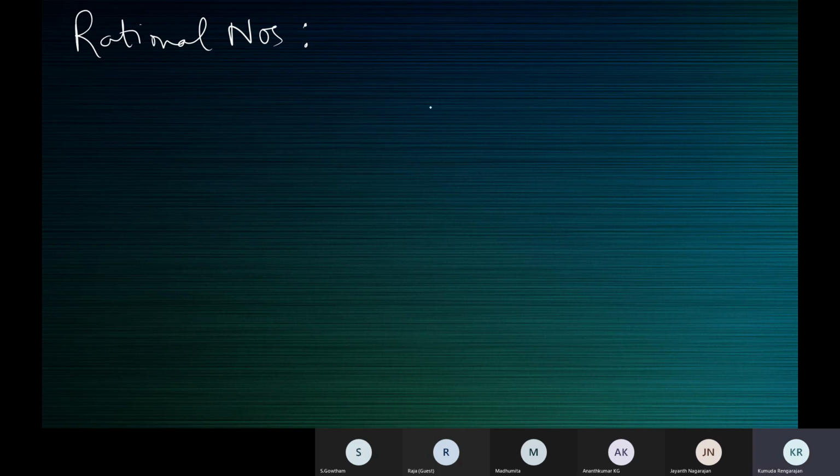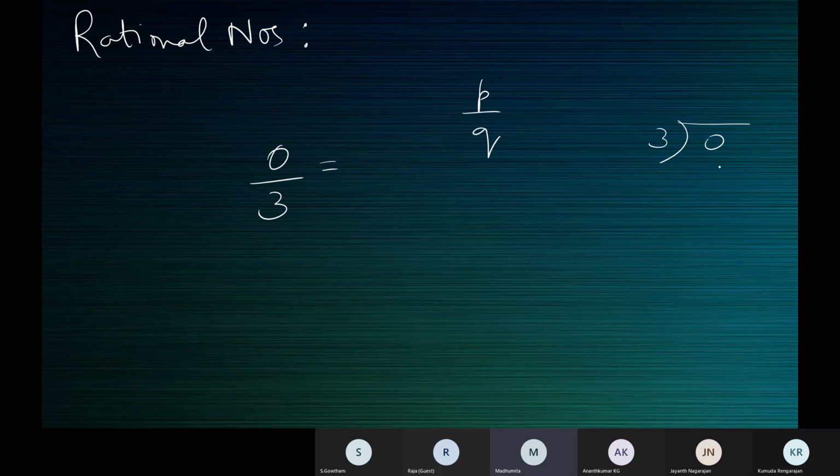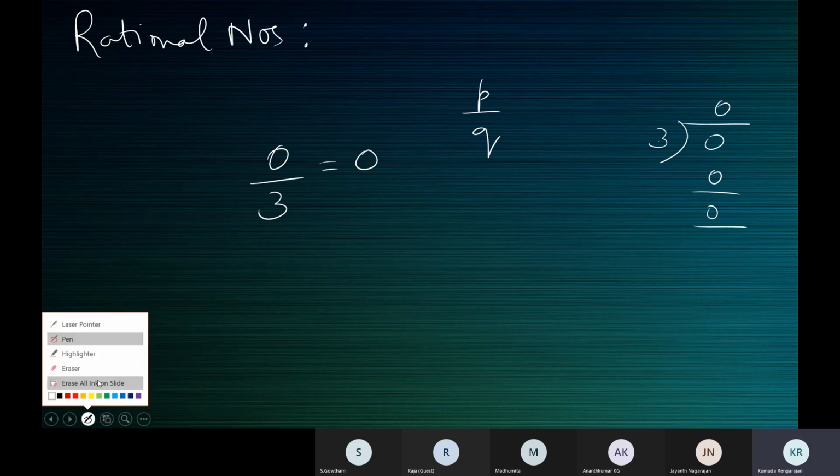All right, rational numbers, children. So if you can write a number in the form P by Q. Okay, before that, what is 0 by 3? What's the value? 0 divided by 3. What's the quotient when you divide 0 by 3? 0, ma'am. 3 zeros are 0. So the quotient is 0. What do we write as the answer? The quotient, right?